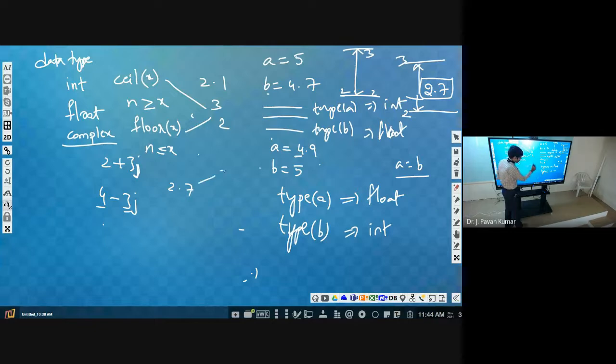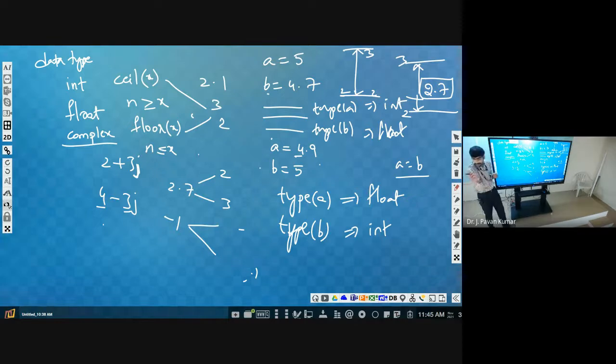Floor will be 2, ceiling will be 3. Now you consider -1. Floor will be -1. Ceiling will be